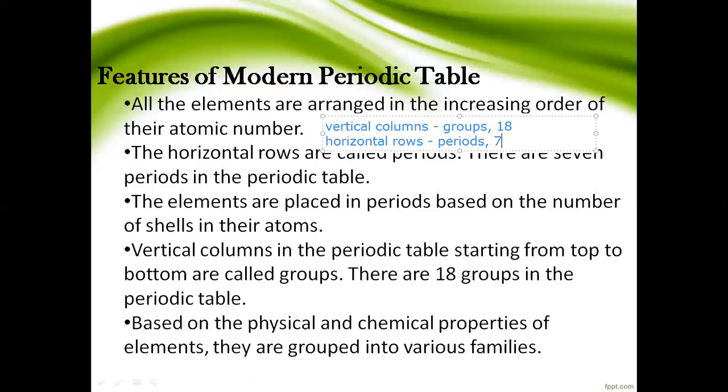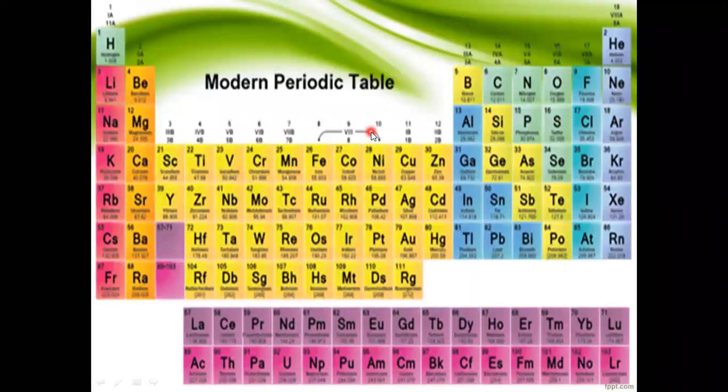The horizontal rows. In the modern periodic table, the horizontal rows, that is potassium to krypton, are called periods.